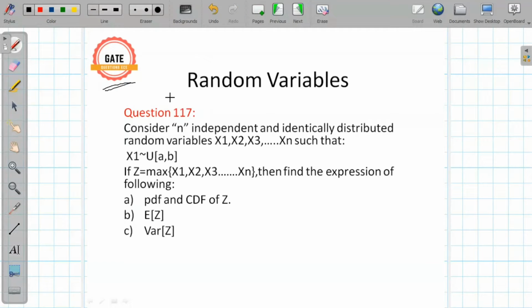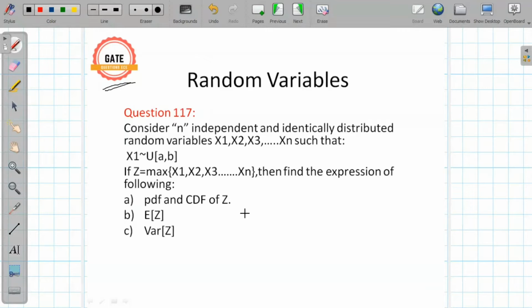So I am back with the next question in this series of random variables, and the question is: consider n independent and identically distributed random variables x1 up to xn such that x1 is uniformly distributed over the interval A to B. If z is equal to the maximum among x1, x2, x3 up to xn, then find the expression of the following. First is the PDF and CDF of z. Second is the expectation of z, and third is the variance of z.